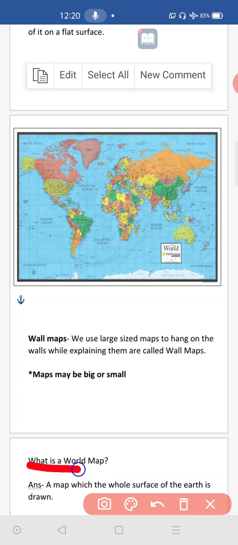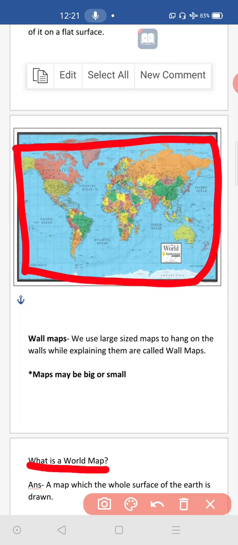What is a world map? Look at it. Downside I gave the definition also. A map on which the whole surface of the earth is drawn. Whole surface means our total earth is completely drawn in this space. So this is called a world map.